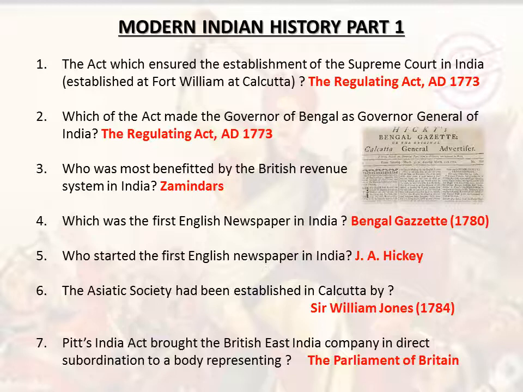Zamindars. Which was the first English newspaper in India? Bengal Gazette, 1780. Who started the first English newspaper in India? J. A. Hickey. The Asiatic Society had been established in Calcutta by Sir William Jones, 1784. Pitt's India Act brought the British East India Company in direct subordination to a body representing the Parliament of Britain.